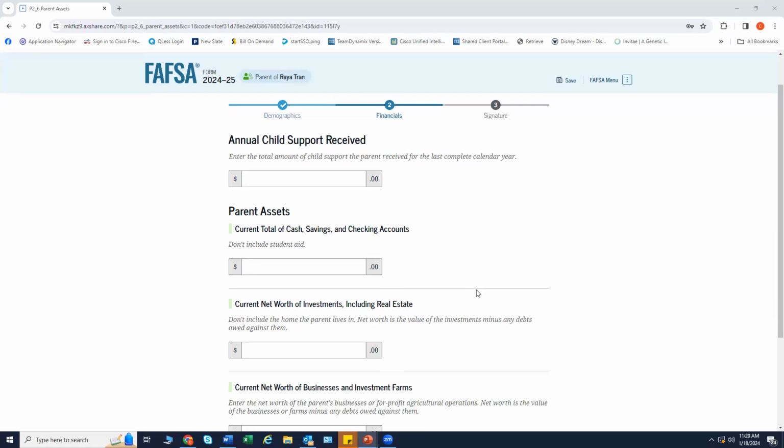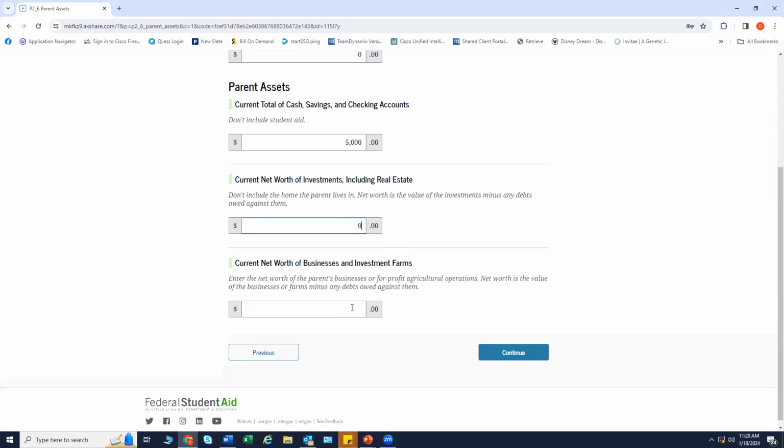These are the financial questions that do not transfer in from your tax return when using the DDX. As a reminder, students and parents should not report the value of their retirement plan or the home that they live in. And you are answering these questions as it pertains to the parent and student on the date that you are filing the FAFSA form.